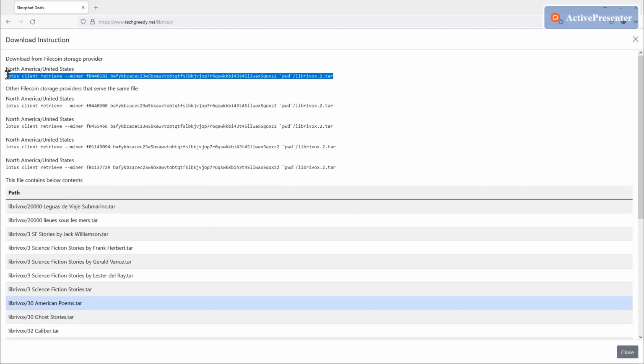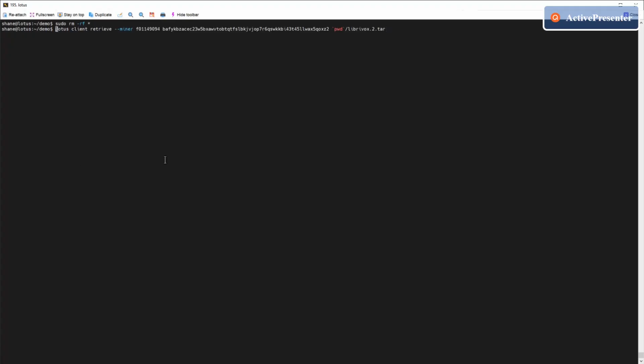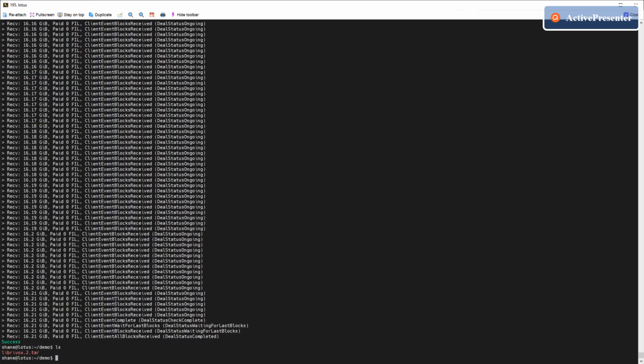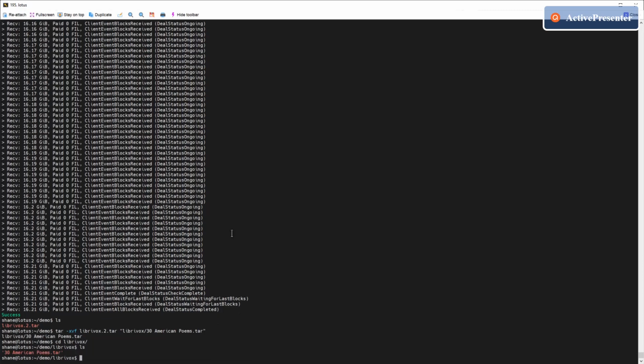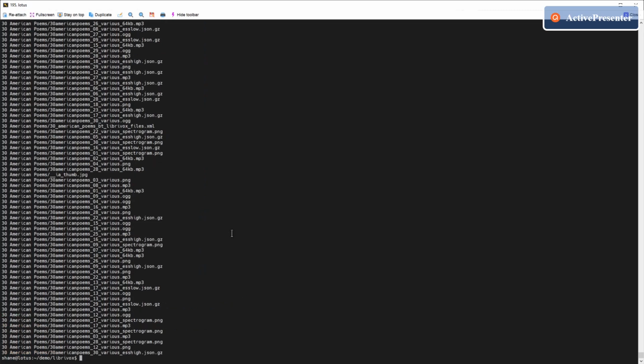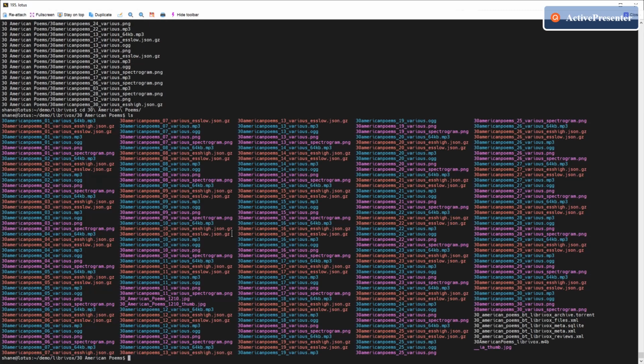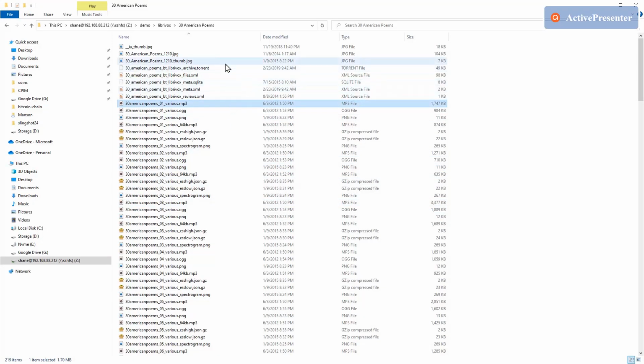Here I'm going to copy the command and run it in a command line. In a Linux command line, paste the command that I've just copied and run it to retrieve the file from the network. After download completes, we can extract the American poems from the archive, and extract the underlying tar archive again. Finally, you can play the audio with your favorite music player.